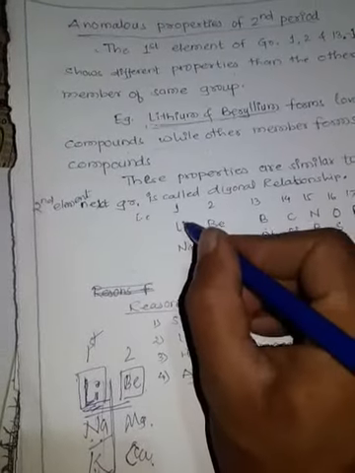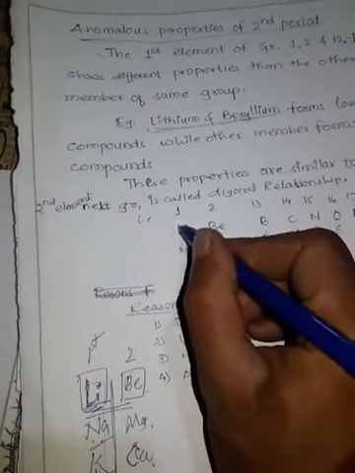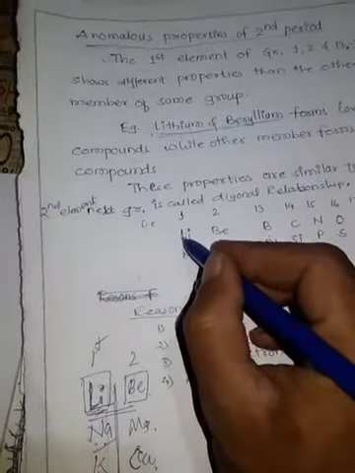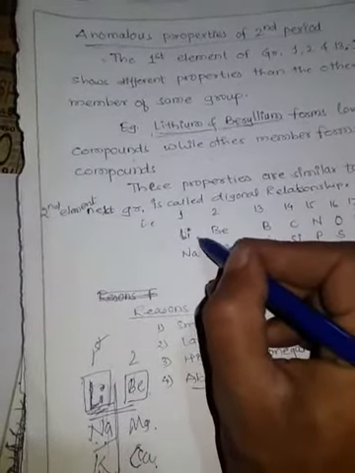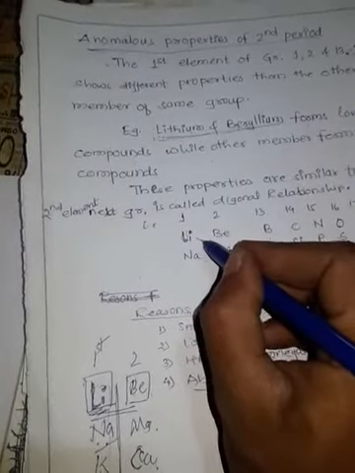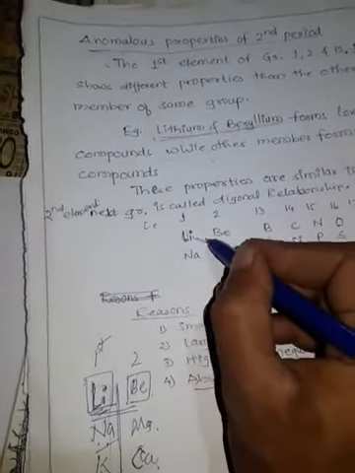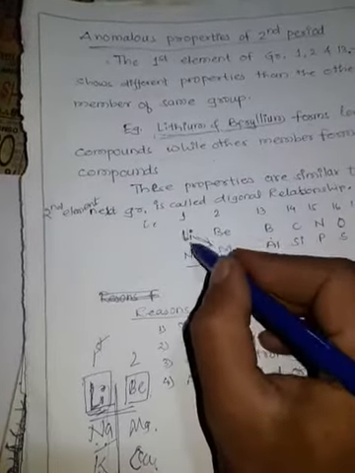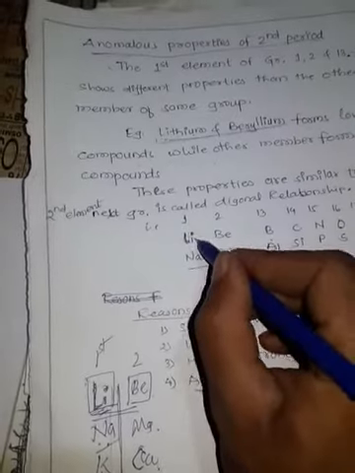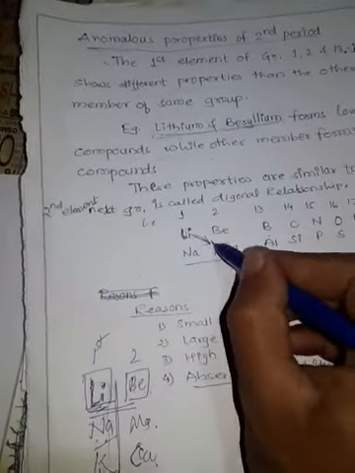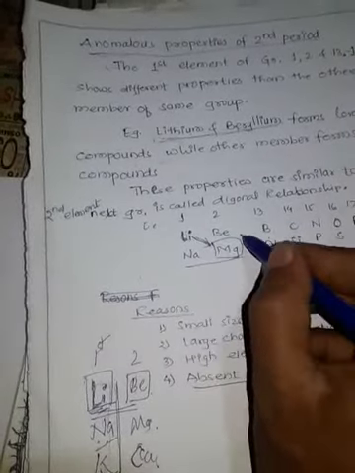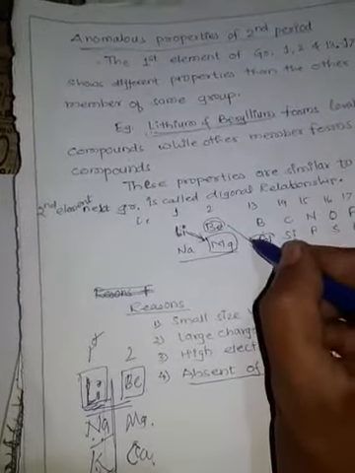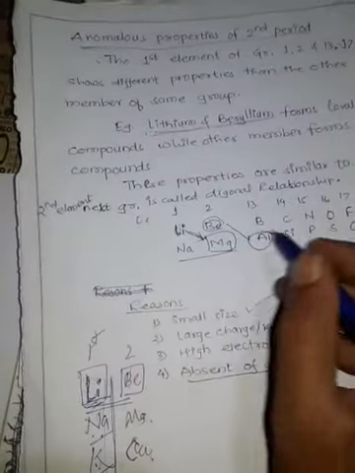But the first member of each group shows similar properties with the member of the next group in the next period. For example, lithium shows similarities in properties with magnesium, and beryllium shows similarity with aluminium.